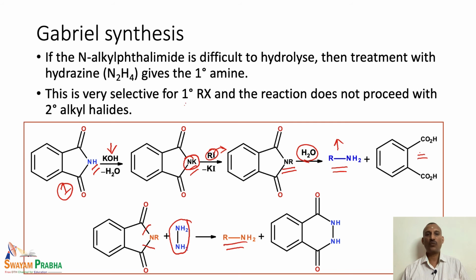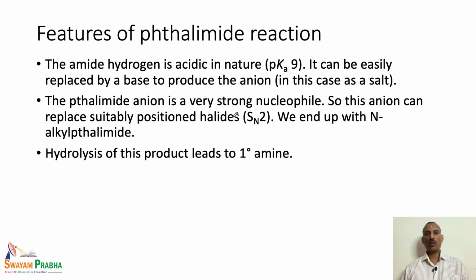This reaction is very selective for the primary alkyl halide conversion to the corresponding primary alkyl amine. So, the primary alkyl amine can be easily prepared from primary alkyl halide using this particular procedure. And when we use secondary alkyl halide, this reaction does not proceed. So, that is the reason we can very selectively use this Gabriel phthalimide synthesis for the preparation of primary amines. So, let us look at some of the important features of this particular reaction.